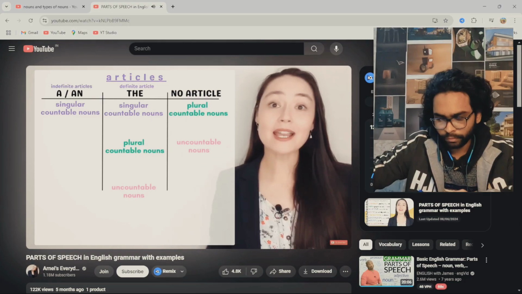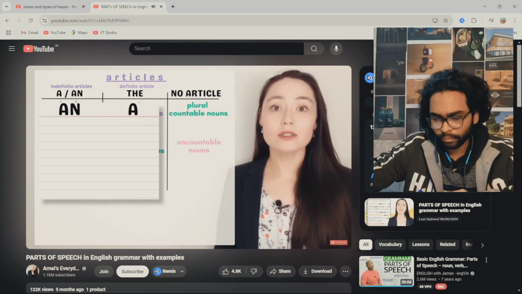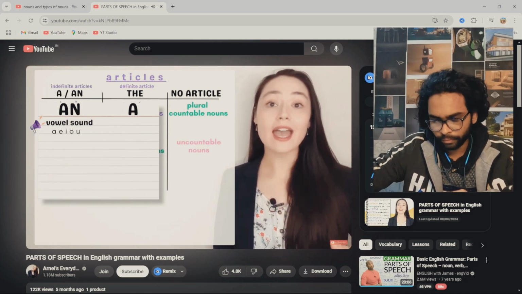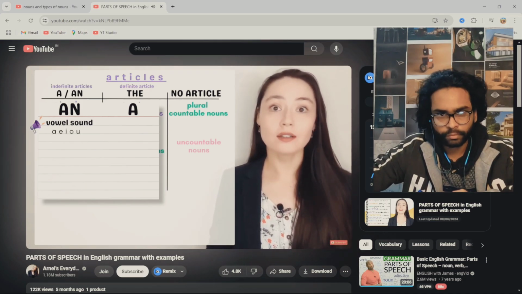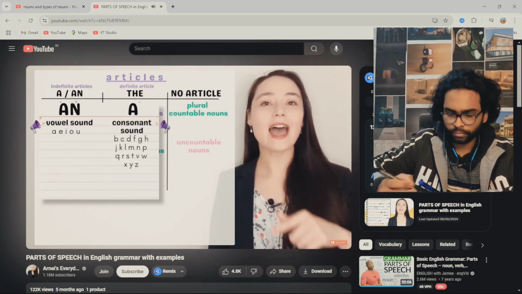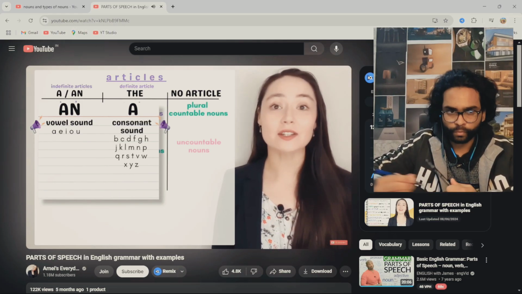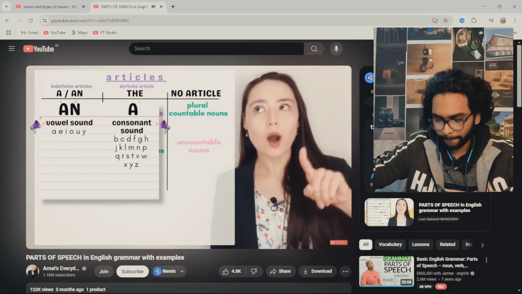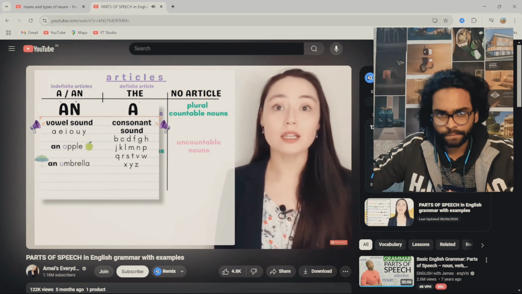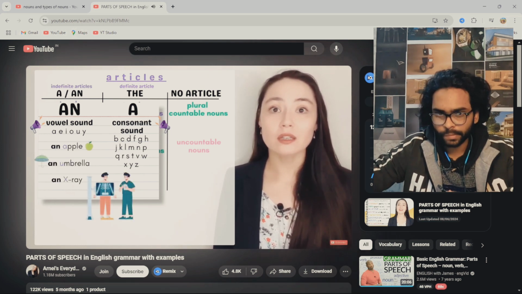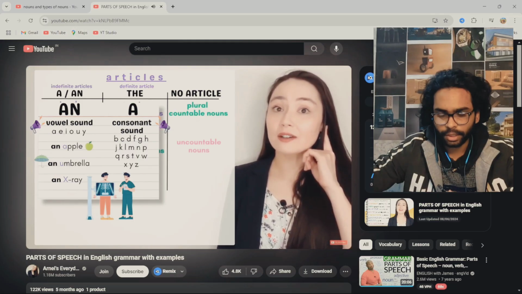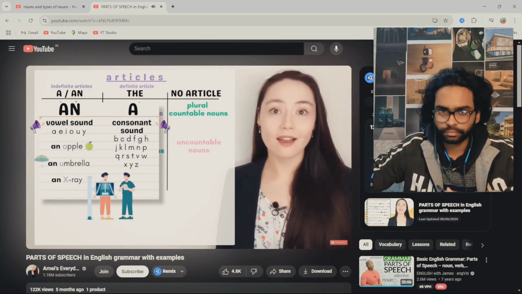But a mini reminder: with the indefinite articles, an comes before a vowel sound, vowels being a, e, i, o, u. A comes before a consonant sound: b, c, d, f, all the other letters in English. And I think I forgot to mention y can also be a vowel. Remember that. So we'd say an apple, an umbrella, an x-ray. What? An x-ray? X is a consonant. It's about the sound, not the letter. X-ray begins with an e sound.